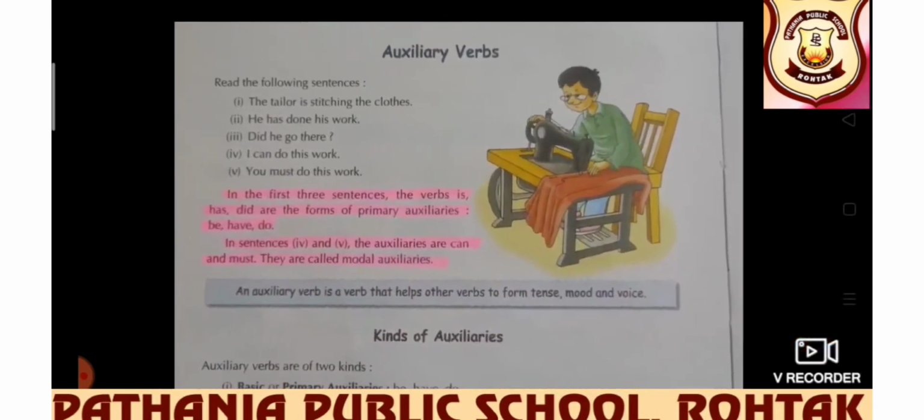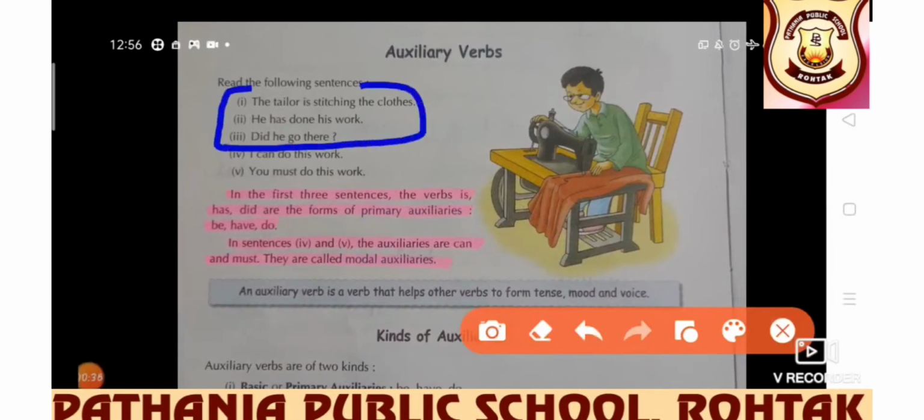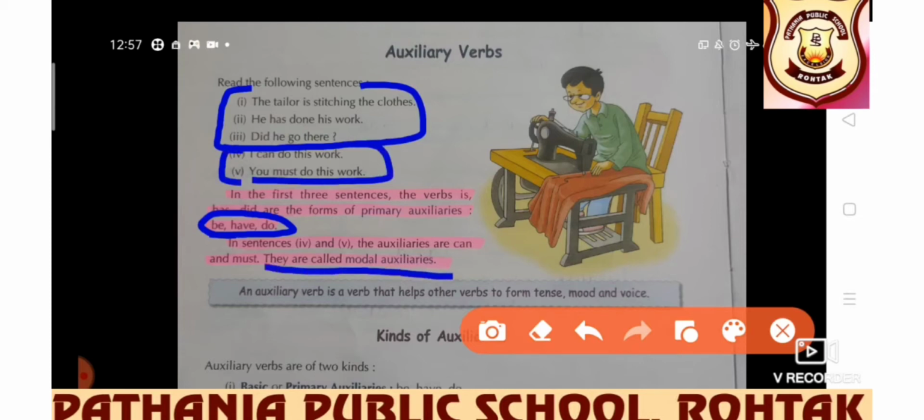Students, in the first 3 sentences, the verbs is, has, did are forms of primary auxiliaries. Primary auxiliary means be, have, do. All the forms of be, have, do have been used, but in sentence 4 and sentence 5, the auxiliaries are can and must, and they are modal auxiliaries.